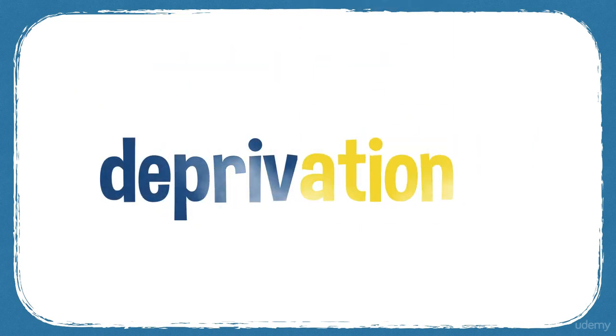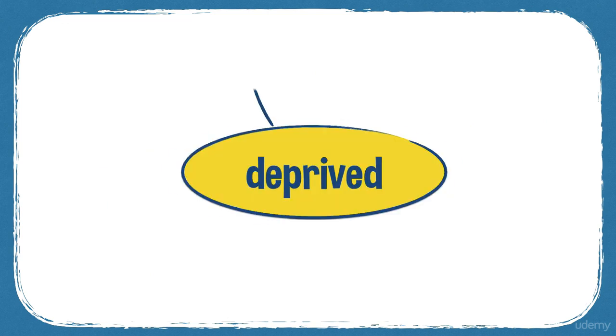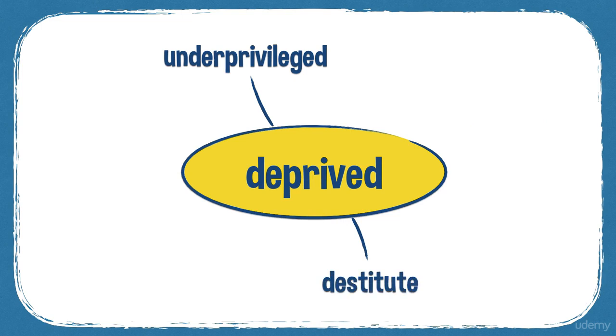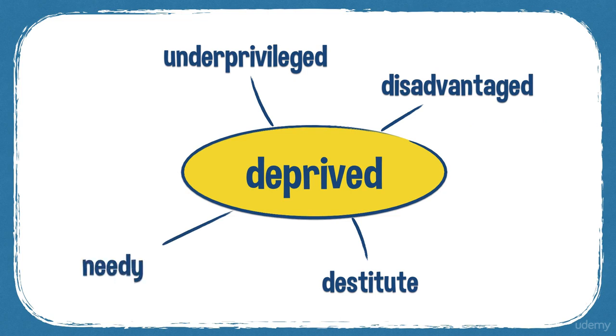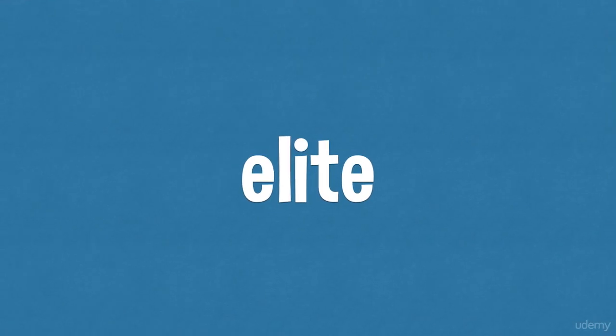Deprivation is the noun that comes from deprive. Underprivileged is a common synonym, as are destitute, disadvantaged, and needy.